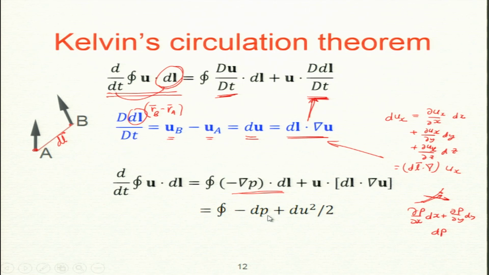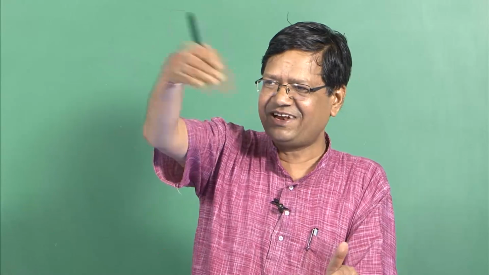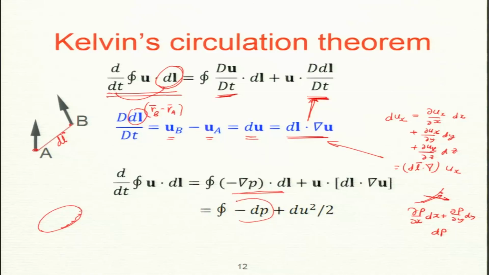Now, I have to sum up this dp over the whole closed contour, dp, dp, dp, dp. If I go over, how much will I get? What is the net change? I go around, I come back to the same point, and this is an algebraic sum. So, pb minus pa, then pc minus pb, and finally I come back. So, this term is 0 when integrated over the whole closed loop.